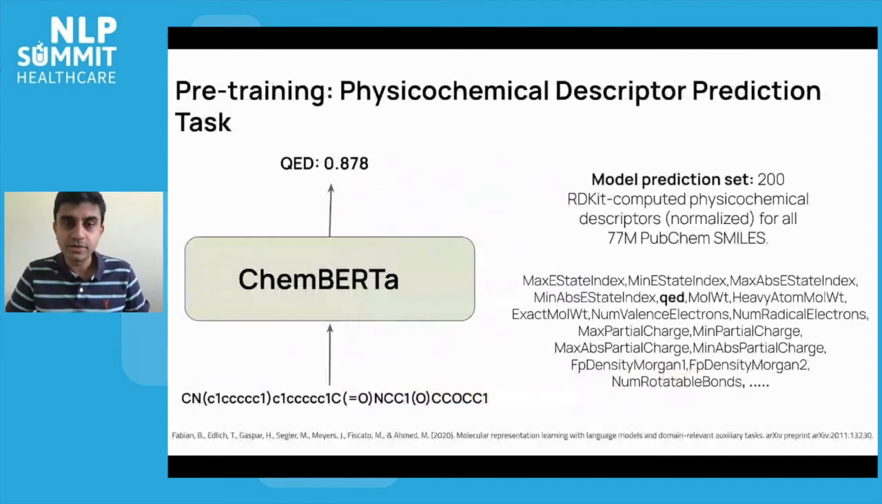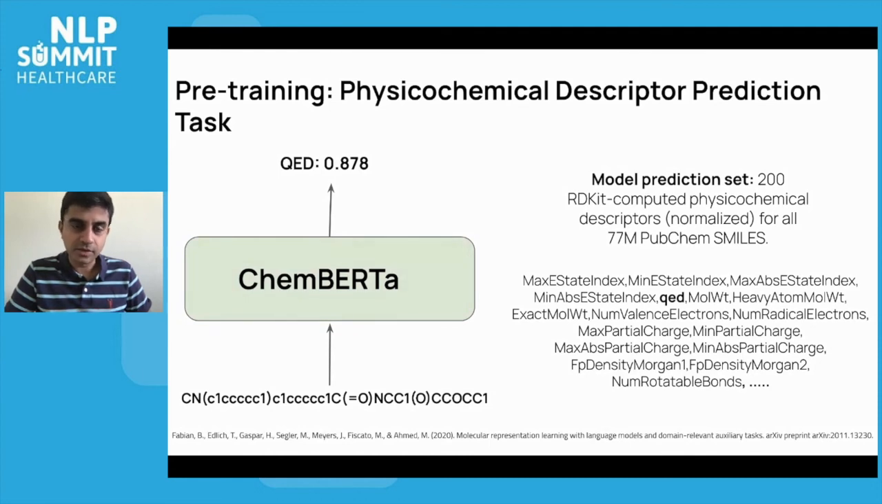Another idea that we are looking at is to use different pre-training strategies. One strategy that has been common in the chemoinformatics literature is to predict various physicochemical descriptors of a molecule as part of the pre-training task. Here's an example of some of the types of properties that you might seek to predict, things like the number of radical electrons, the number of valence electrons, and so on and so forth for a molecule.